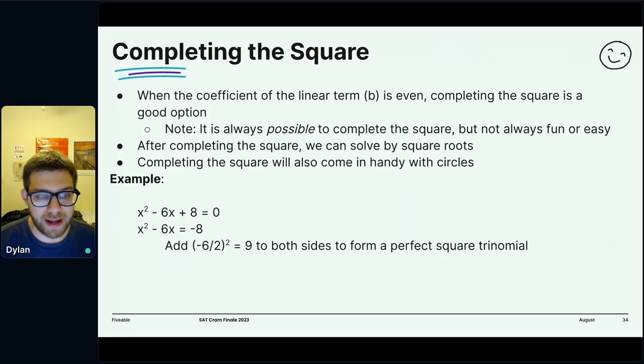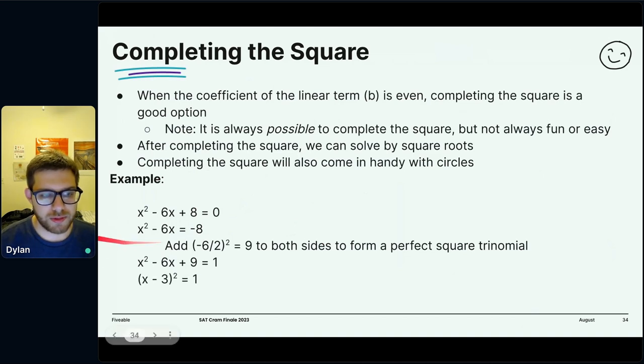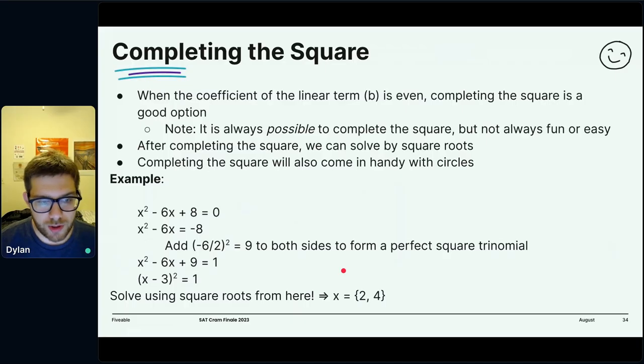The way we do this is by adding b over 2 squared to both sides. So here we added 9, which is negative 6 over 2 squared. That means we can factor this into a perfect square trinomial. You want to do that by recognizing that this is the same as x minus 3 times x minus 3. You can factor that like normal. And from there, you can use square roots. You might be going, well, wait, we had a b term. You can't solve this by square roots, but it's equivalent to this.